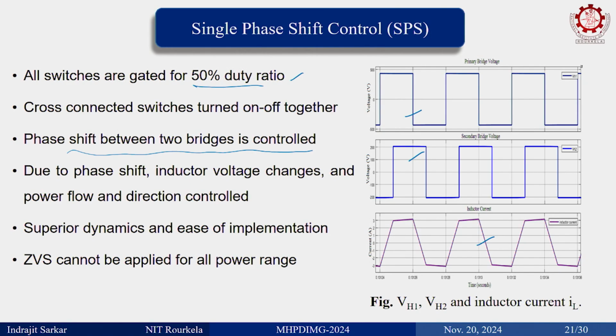So, this I already explained. This is one of the simplest forms of modulation scheme for DAB converter. We finished one project, on a TAB converter, triple active bridge converter. There we implemented using SPS. Okay, there it is not DAB. I will show you the result. I will show you the setup.